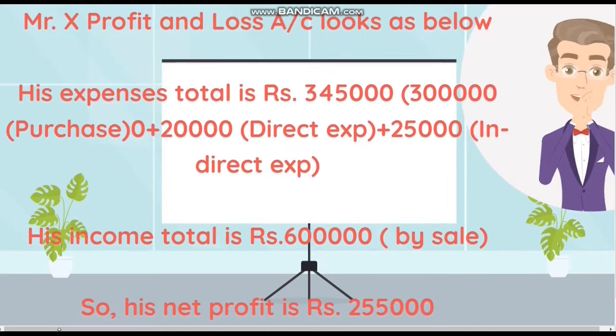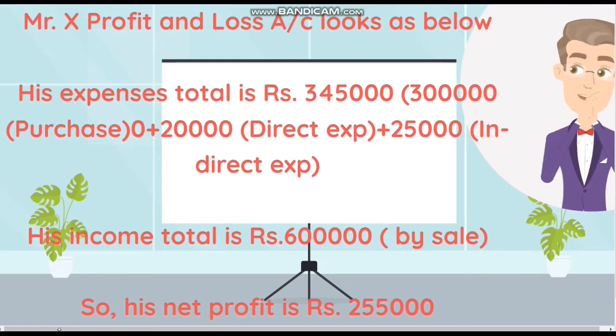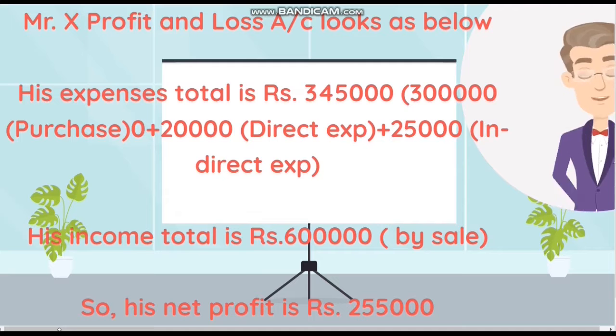Mr. X's profit and loss account looks as below. He has got a net profit of 255,000. Accounting has helped him to know whether his business is making a loss or a profit.